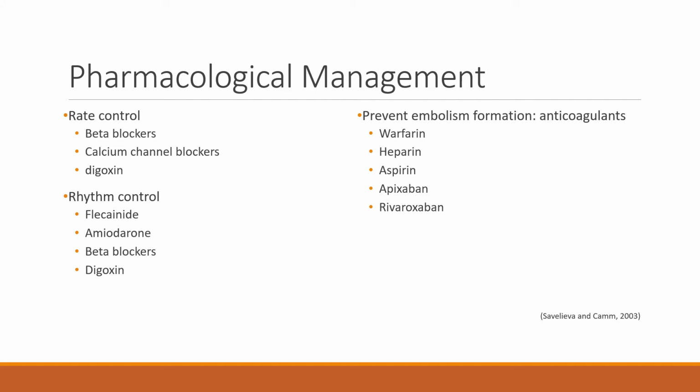One way to treat AFib, or atrial fibrillation, is through medicine. Medicine often has one of these 3 goals: rate control, rhythm control, or prevent embolism formation. Some drugs do both rate and rhythm control. These include beta blockers, such as metoprolol or sotalol, or digoxin. Calcium channel blockers, like verapamil or diltiazem, are just used for rate control. Flecainide and amiodarone are often used for rhythm control.